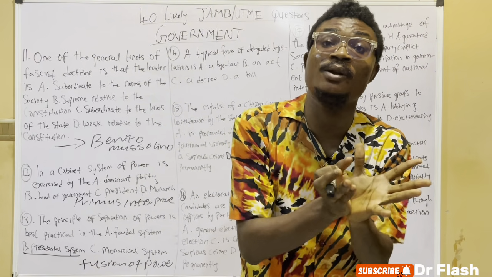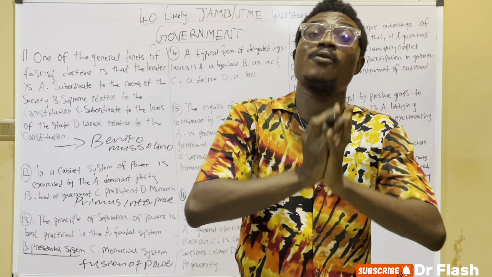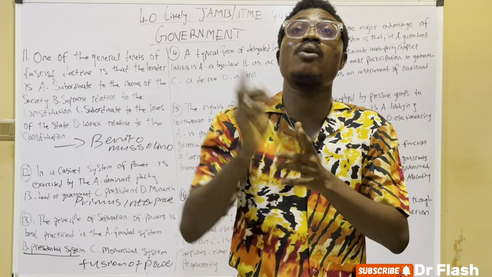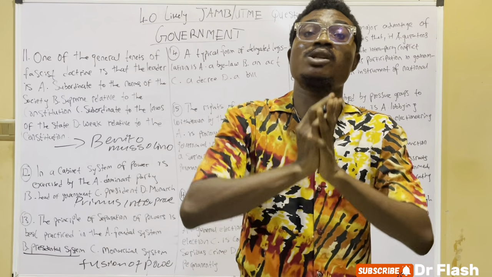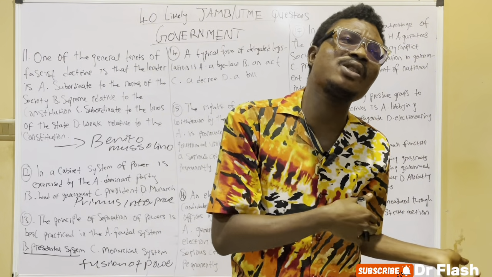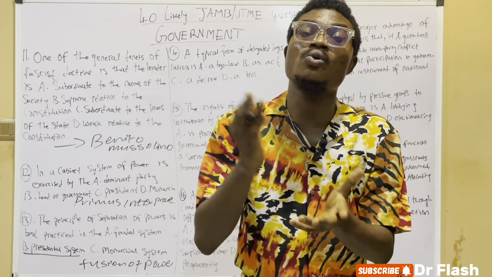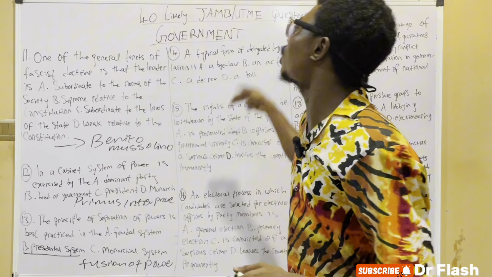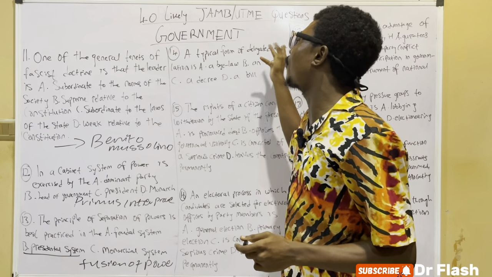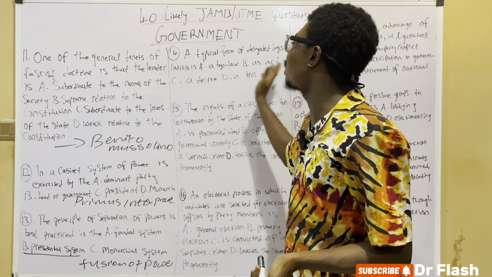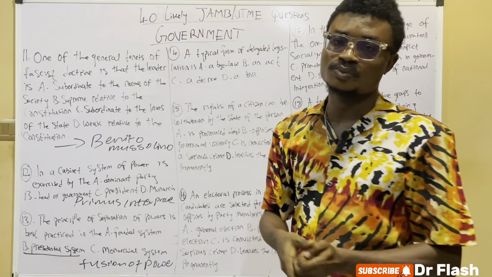Everybody will bear the blame. And if there's any problem caused by one person, everybody will be accountable for it. But in an individual responsibility, any individual who does wrong bears the blame individually. So moving on to 14, a typical form of delegated legislation is A, bylaw, B, act, C, decrees, and D, bills.